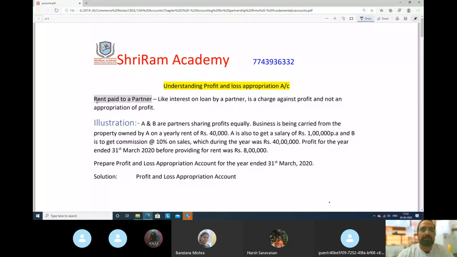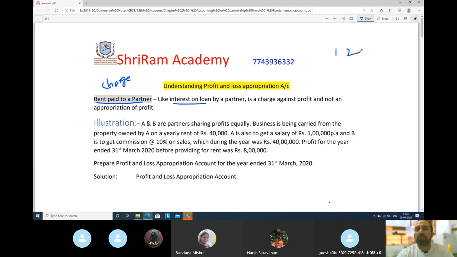Rent paid to partner. How will we treat rent paid to partner? First thing that should come to your mind is that it is a charge. As I told you sometime back and the other day also, rent paid to partner is a charge. Like interest on loan. If a partner has given a loan to the business and the partnership firm is giving him some interest, that will not be appropriation, that will be a charge. So like interest on loan is a charge, in the same way rent paid to partner is also a charge. Please remember these two things, beta.